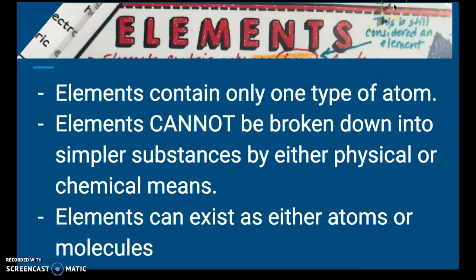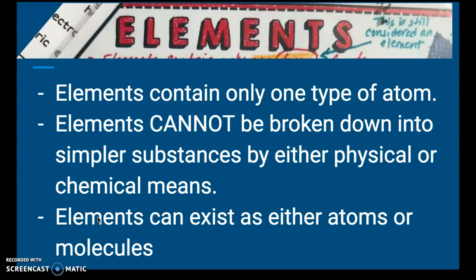We've already talked a lot about these, but if you haven't caught on just yet, elements contain only one type of atom, just one singular. Elements cannot be broken down into simpler substances by either physical or chemical means, and elements either exist as atoms or molecules. Elements, again, are pure substances. They only contain one type of atom.